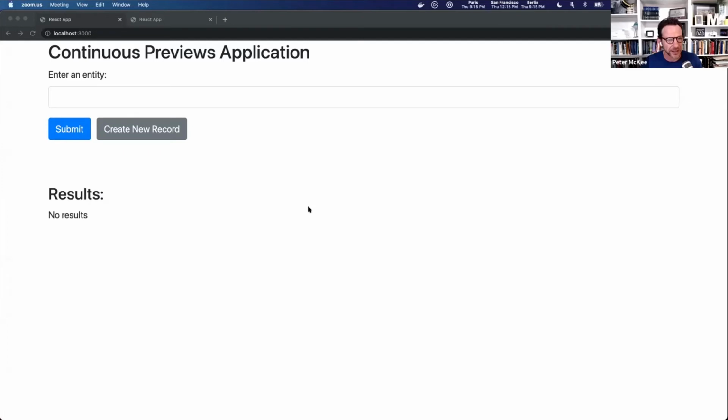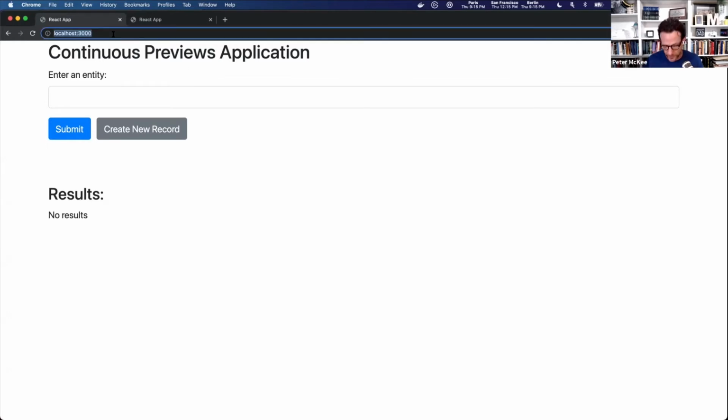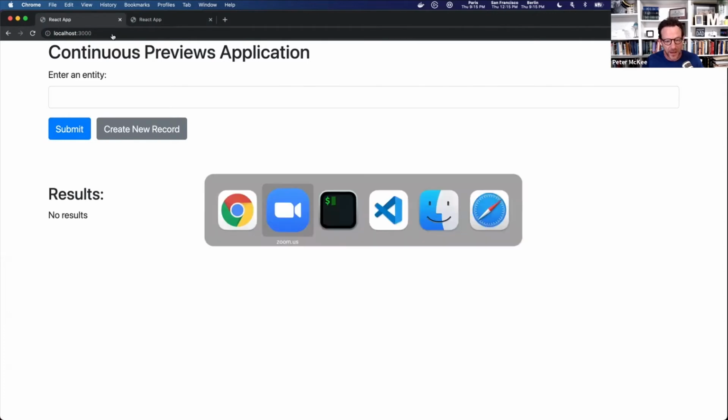All right. Thanks, Josh. Let me go ahead and share my screen and let's take a look at a little demo application that I have. First, I have a small continuous preview server that I wrote, and it's running on a remote machine. And now I have a little application running locally. You can see it here on port 3000. It's just a small CRUD app.